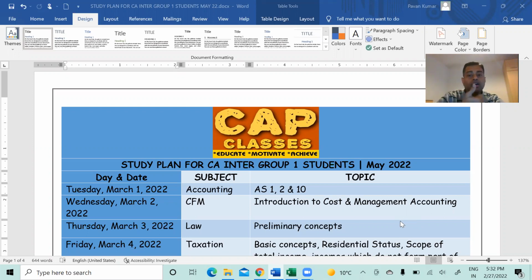For Group 1 students, one plan will come, and for Group 2 students, there will be one plan. And for both groups' students, there will be one plan. The sample you are seeing on the screen is for CA inter Group 1 students. So probably within one day, I will be releasing Group 2 and both groups also.